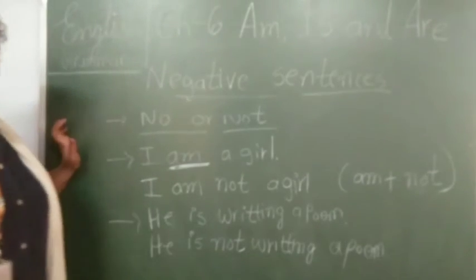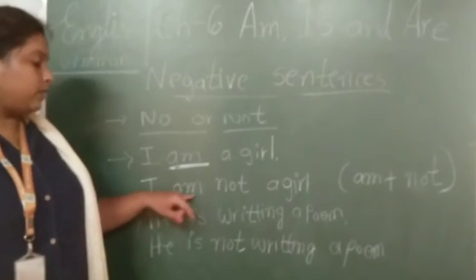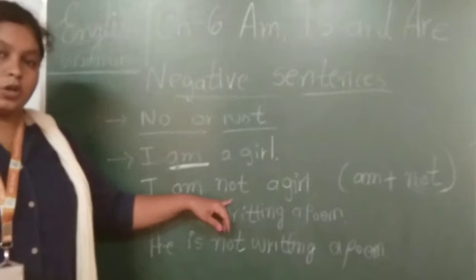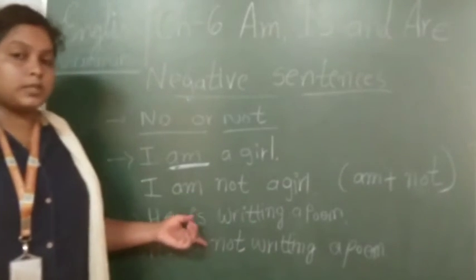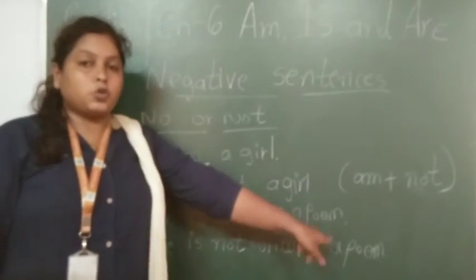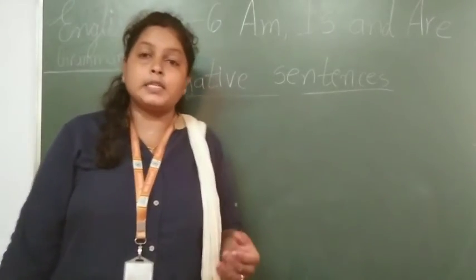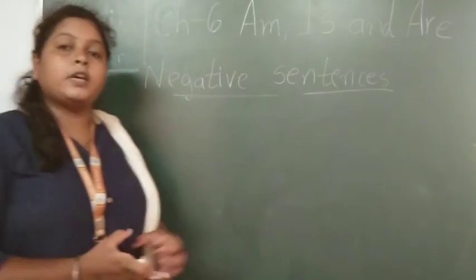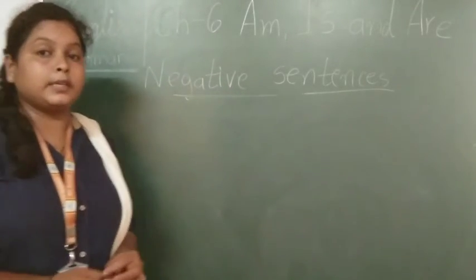Okay, so what have you done here? We just put is plus not over here, as we did am plus not. So whenever you want to make a negative sentence, you just have to add the be form plus not. Okay. Now let's read the short forms of the negative sentence. If you are denying or saying no to something, you are using the negative sentence, right?